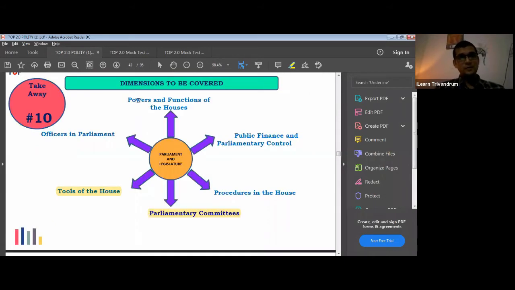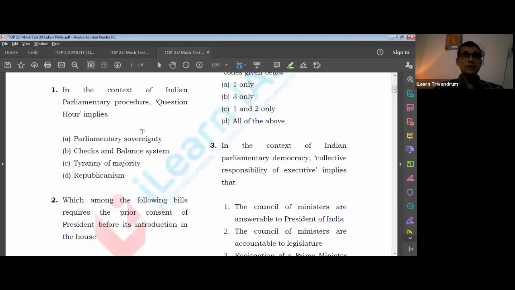Thus we discussed the powers. You must focus on powers, public finance, procedures, parliamentary committees, and tools. Under tools, we discuss the things used in the parliament during the passage of a bill or in a whole session.